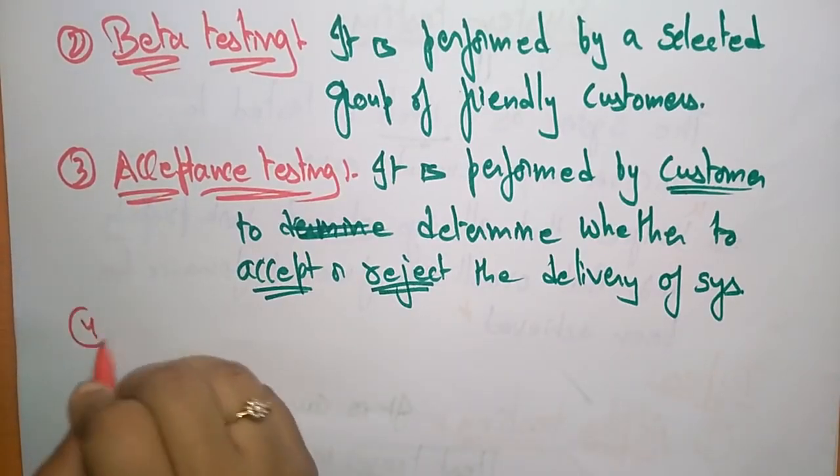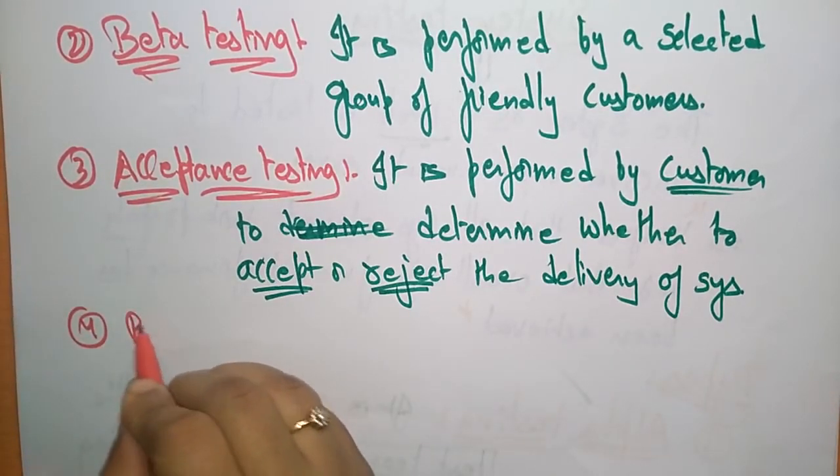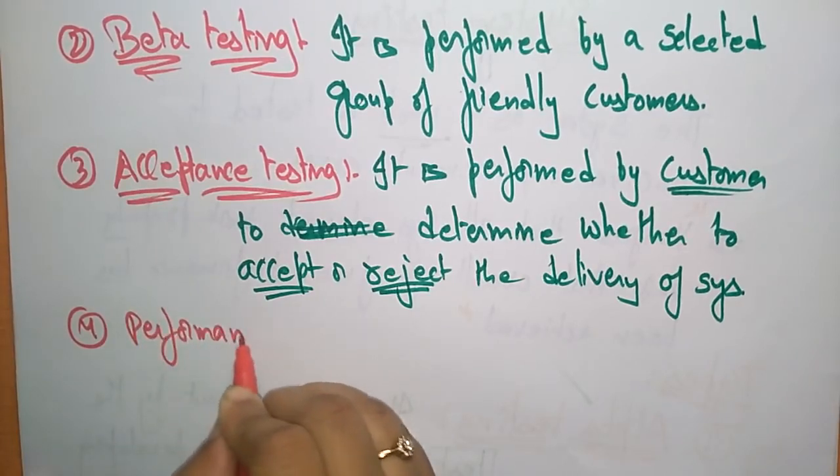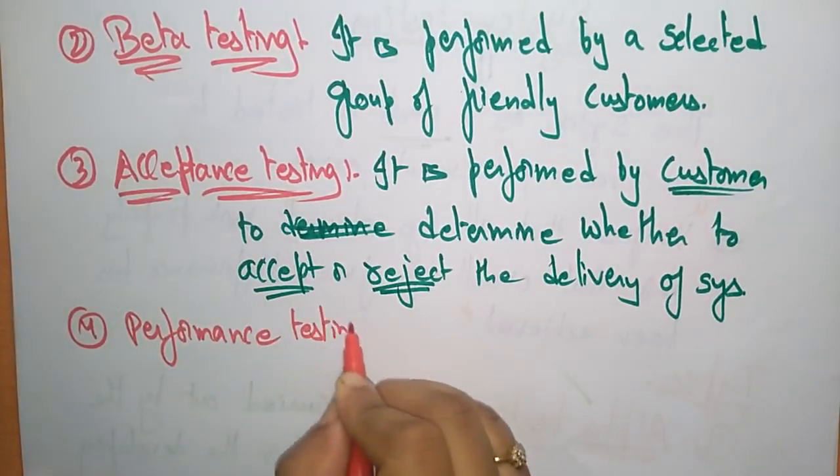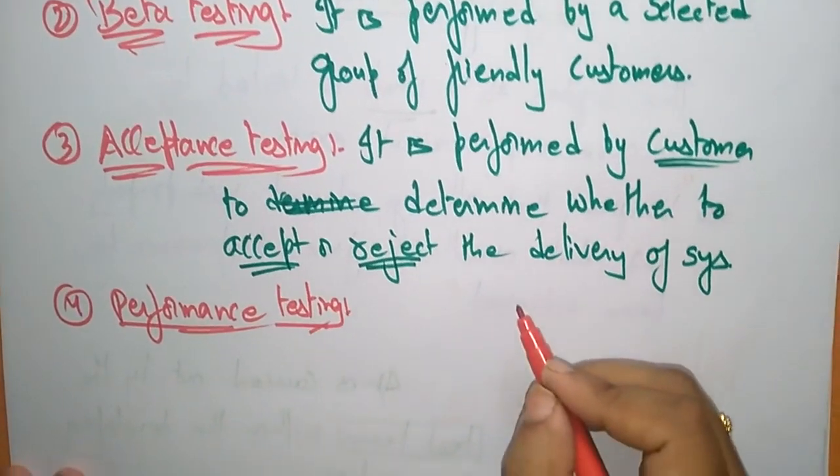And the last type of system testing is performance testing. So what is performance testing?